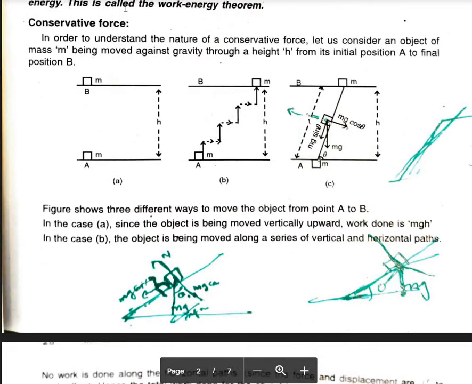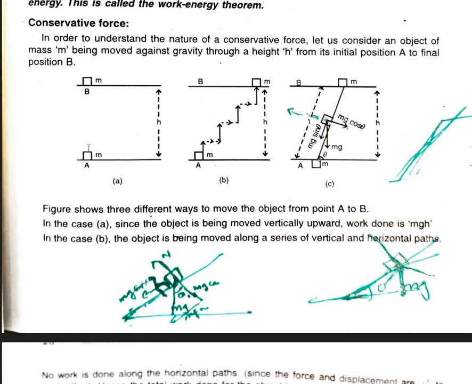Okay, let us discuss conservative force. Before discussing conservative force, we can understand its nature. In these three figures A, B and C, here we are taking an object from A to B against gravity in a vertical path. Suppose we are doing some work against gravity.